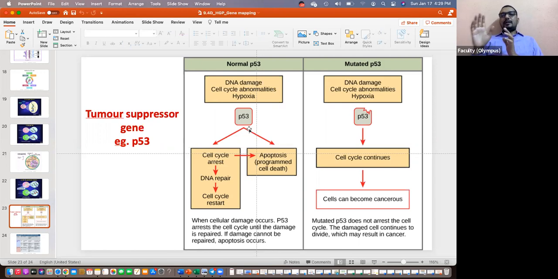It will not stop the cell cycle for the cell to fix it. It will continue. It's like a traffic signal. The policeman is not working. He's mutant. Maybe let's say he is drunk. So what happens to the traffic? It will keep moving. So it will become inactive. It will become ineffective. Sir, that means the cancer is arising from the gene itself, not from the cell.